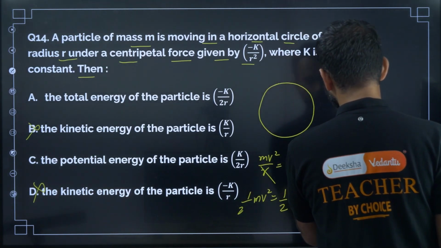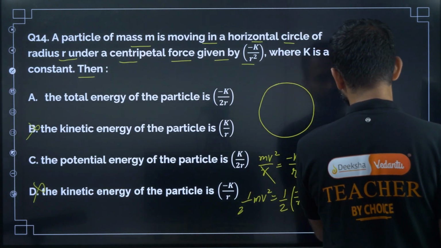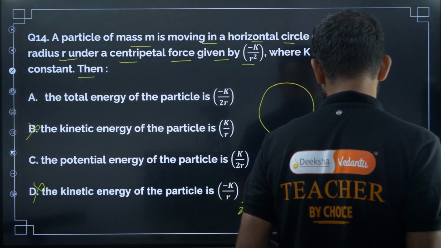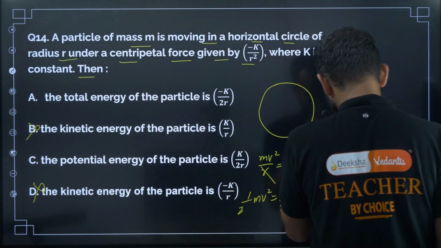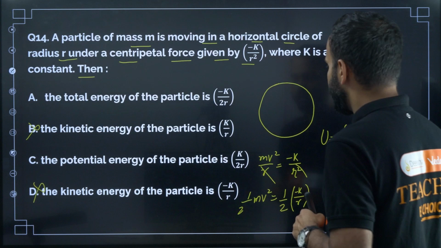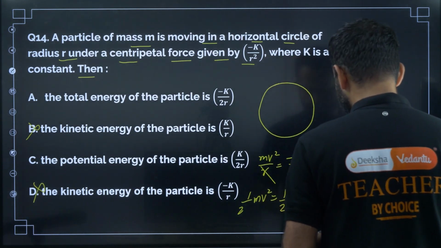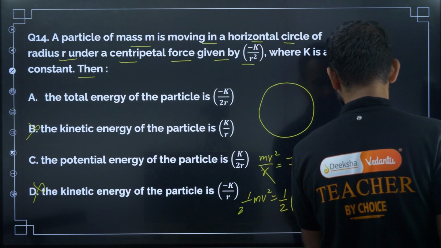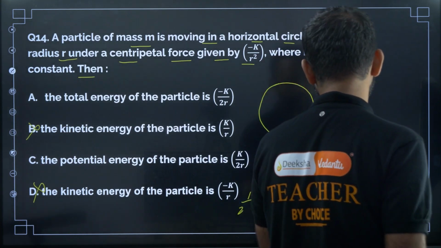Here the potential energy U is equal to integration of F dot dr, right?